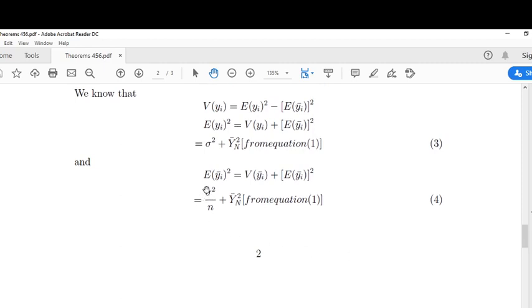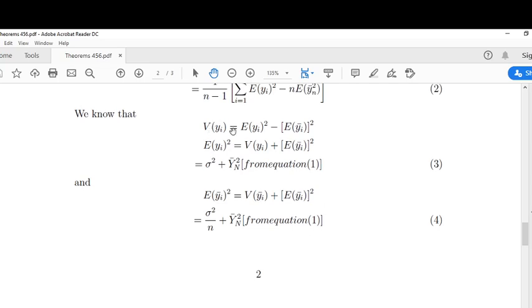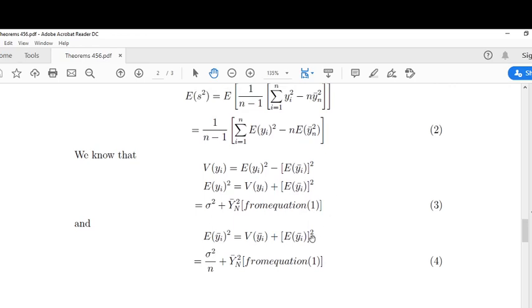And expectation of ȳ square is equal to, this is similar, variance of ȳ plus expectation of ȳ whole square, which cannot be altered. Variance of ȳ is equal to sigma square by n. This is from theorem 5, and this is Ȳ square.